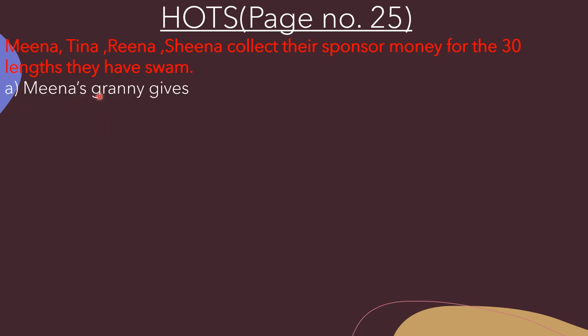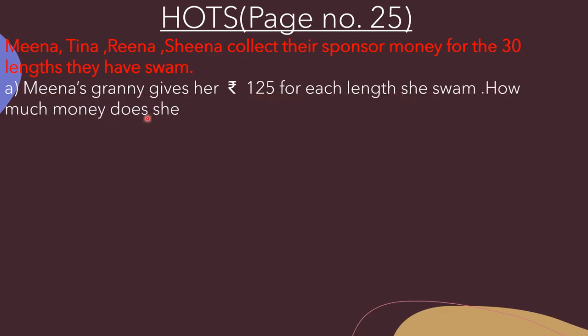Here in A part, Meena's granny gives her rupees 125 for each length she swam. How much money does she give Meena? यहाँ पे बेटा मीना की जो ग्रैनी यानी ग्रैंड मदर वो उसे हर लेंथ के लिए 125 रुपीज दे रही हैं. ओके, एंड हाउ मच मनी डज शी गिव मीना? नाउ वी हैव टू फाइंड आउट दैट ग्रैनी ने मीना को कितनी मनी दी. ओके, सो हियर वी हैव गिवन information about one length and we have to find out for 30 lengths. Okay, so let's write here.